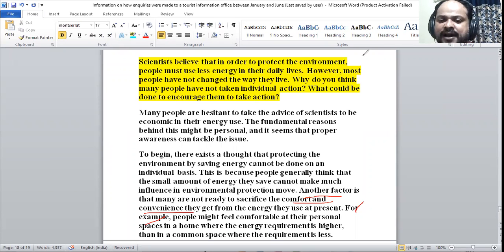Both these things deal with personal reasons. Two things are given. The first is because of a thought. The second is because they are not going to sacrifice comfort and convenience. So you have seen the phrases to begin: this is because, another factor. These are the phrases which we have.